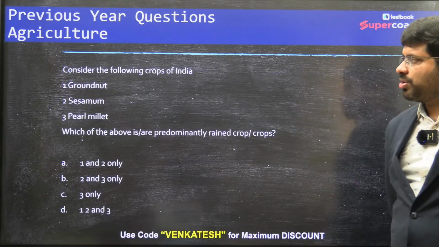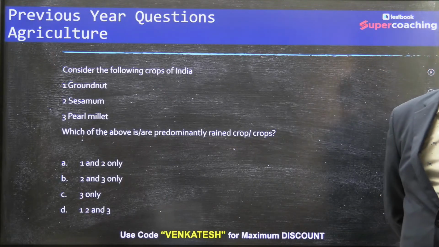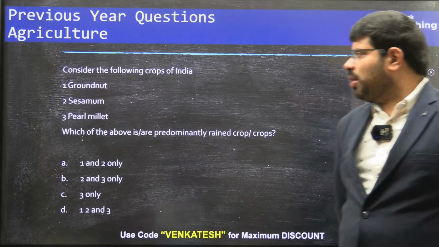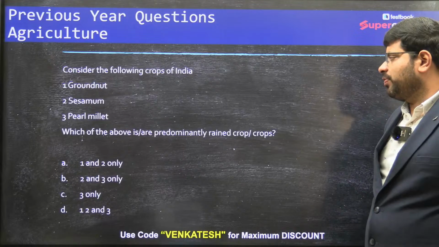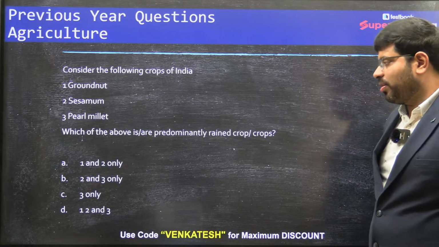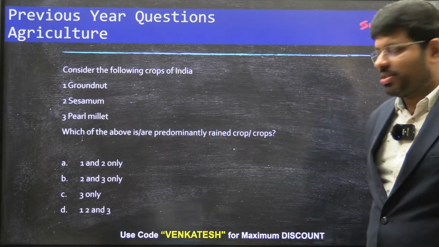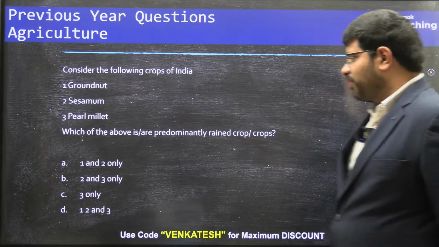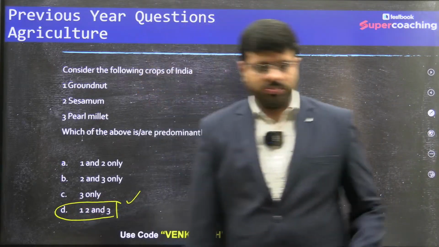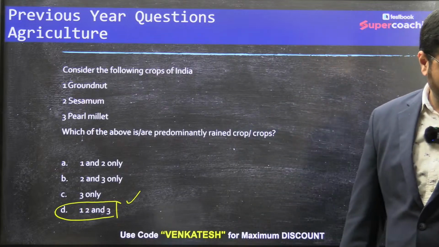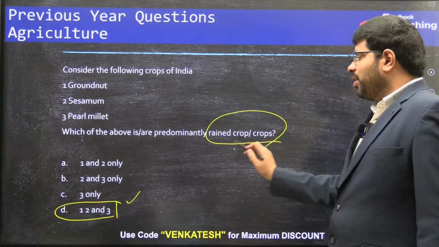This is the question. Consider the following crops of India: groundnut, sesamum, pearl millet. Which of the following are predominantly rain-fed crops? Groundnut, sesamum, pearl millet. Just now we have seen all these are part of the dry land areas: 1, 2, 3. So this is about rain-fed farming. This is a very important dimension.